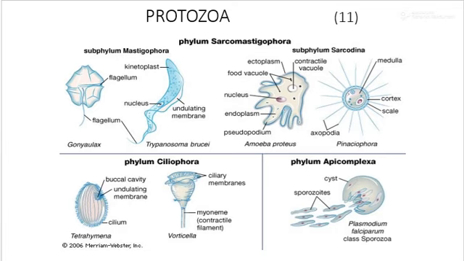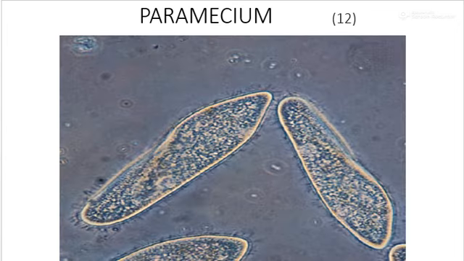Here are some photographs of different protozoa. This is Trypanosoma. It causes sleeping sickness. Amoeba, Proteus and many other microorganisms. This is the structure of the Paramecium, and an actual photograph of the Paramecium. It is slipper-shaped, like a slipper, and outside this outer surface are cilia. Thread-like structures are present which help it to move in the water.